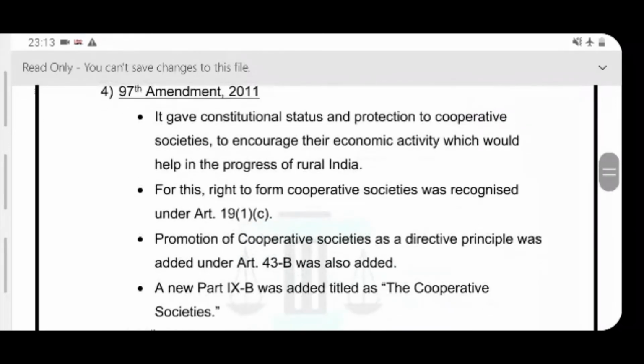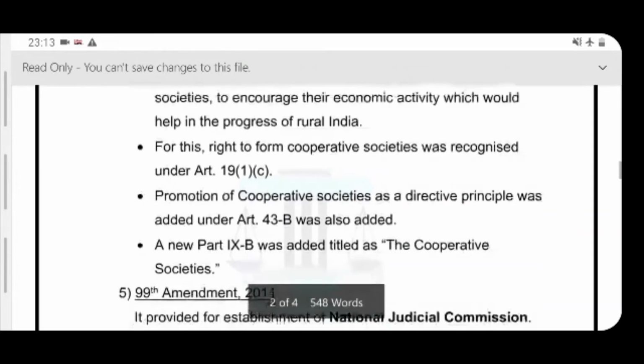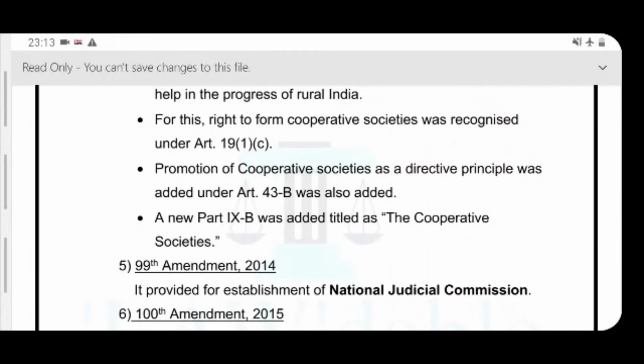Also, a provision related to it was added under the Directive Principles of State Policy, called Article 43B, which called for promotion of cooperative societies. Also, to support it, a new part was added, Part 9B, titled Cooperative Societies. Now, the next important amendment is the 99th Amendment, which came in 2014, and it provided for establishment of the National Judicial Commission.